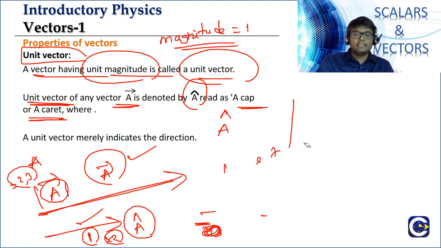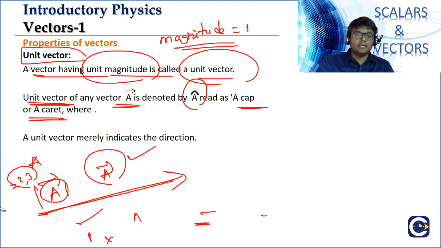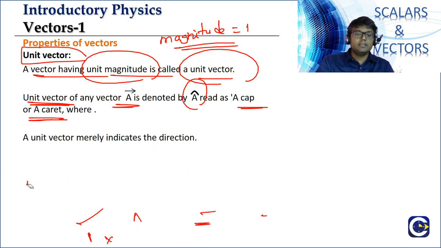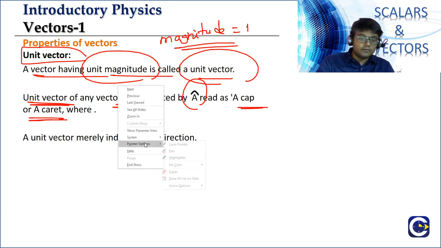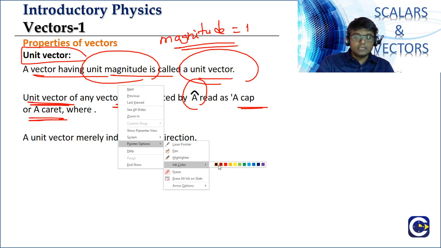Okay, and what is the relation between them? I'll just rewrite the relation here. So the relation between the vector A bar and A cap is what? Maybe you can try and check by yourself also with some other examples. What is the relation between them?